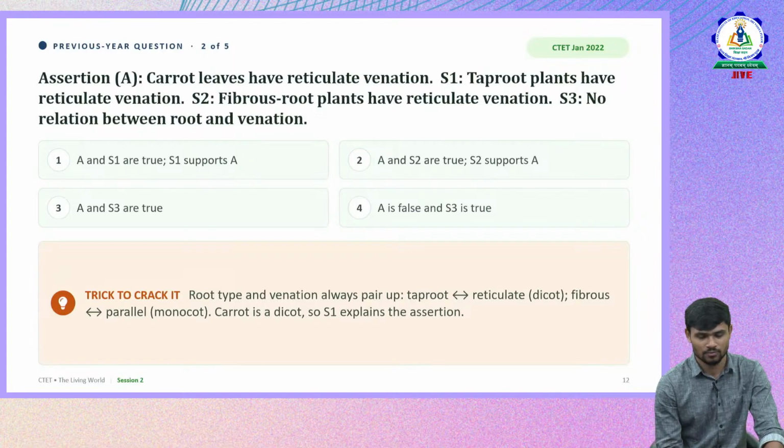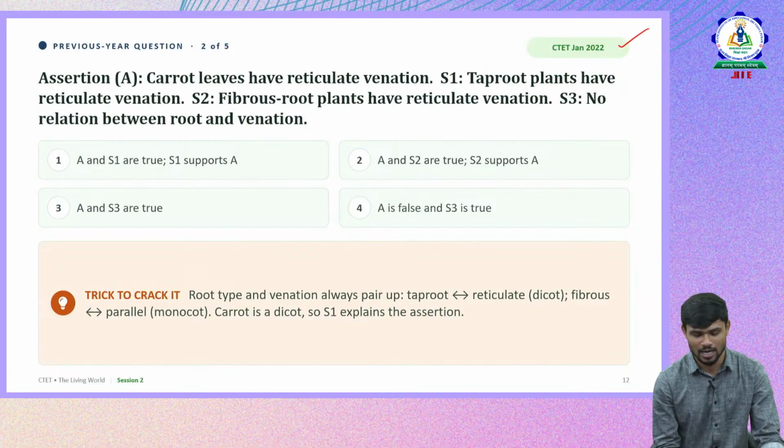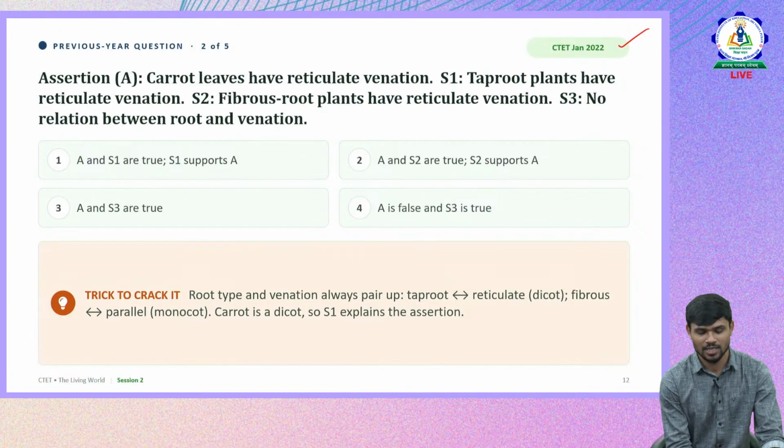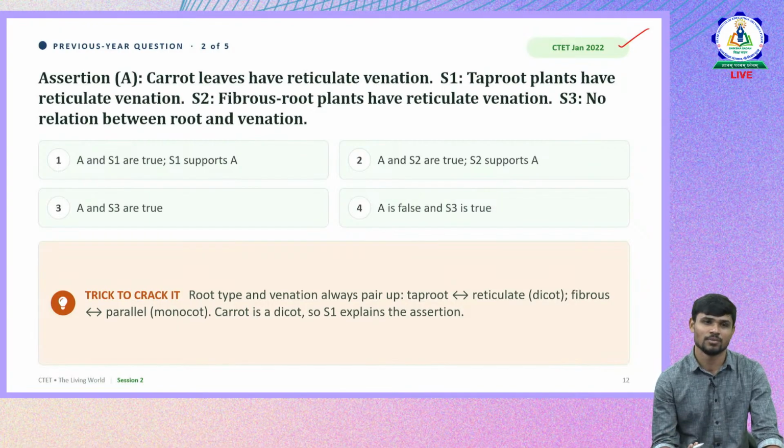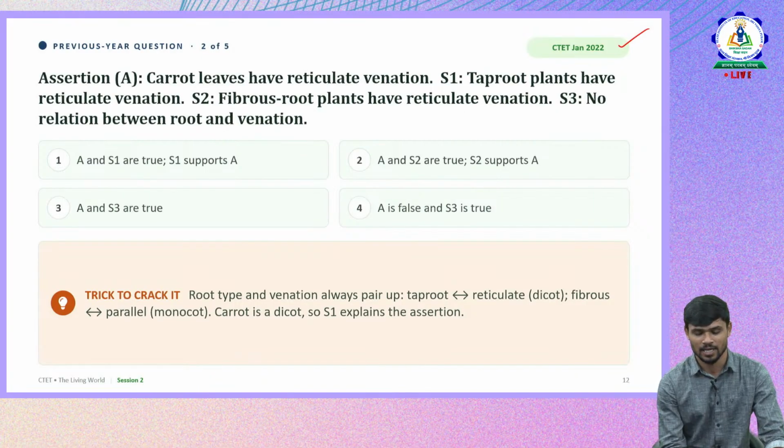Next, the next question again from 2022. Let us see based on what we discussed. These assertion type questions will have a statement and supporting statements, and the options will be like whether statement 1 supports A or statement 2 supports A. So options will be like this. This is one more type of question which will be frequently asked, and let us see this one.